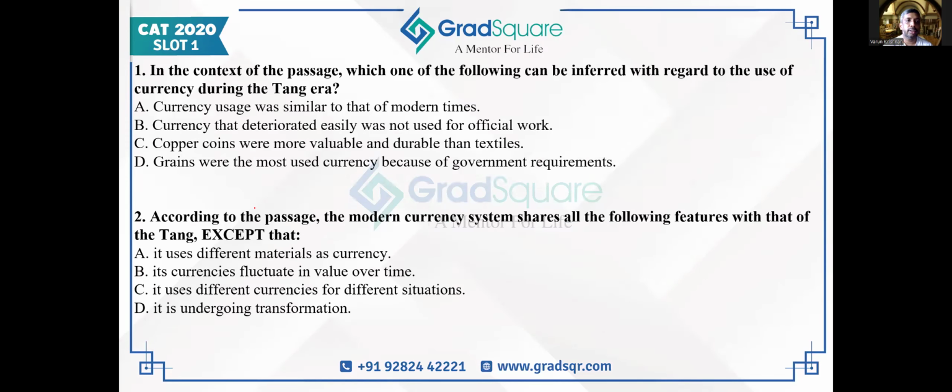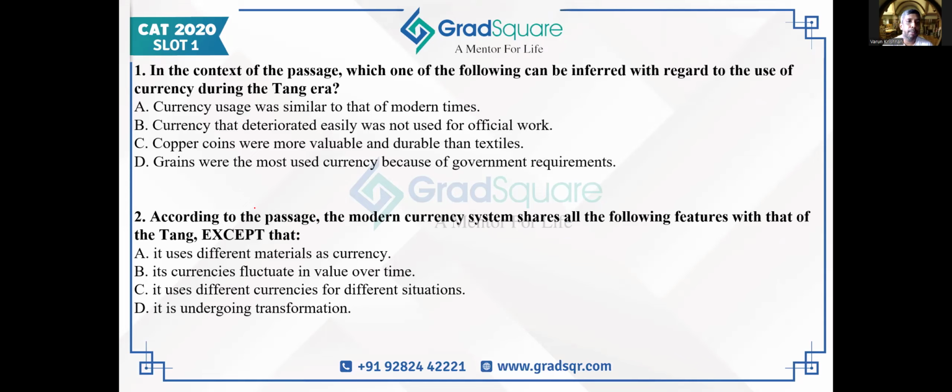So starting with question number 1, it says in the context of the passage, which one of the following can be inferred with regard to the use of currency during the Tang era? So let's look at the options one by one. Currency usage was similar to that of modern times. This has been indicated in the last paragraph. So maybe A is the correct answer. So let me hold on to A.